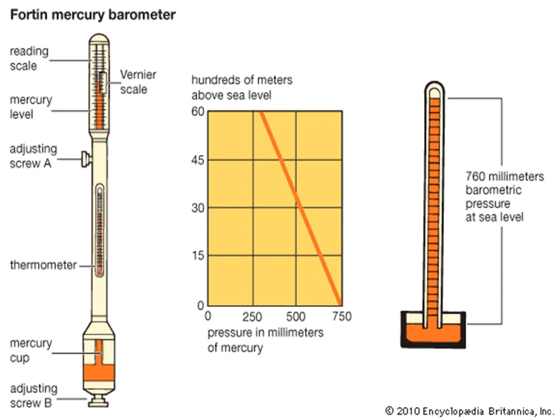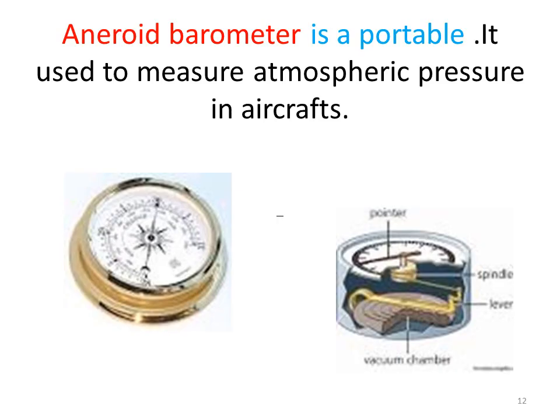On the right hand side, 760 millimeter barometric pressure at sea level. This is the standard value of 1 atmospheric pressure. 1 atmospheric pressure is equal to 76 centimeter of mercury column.